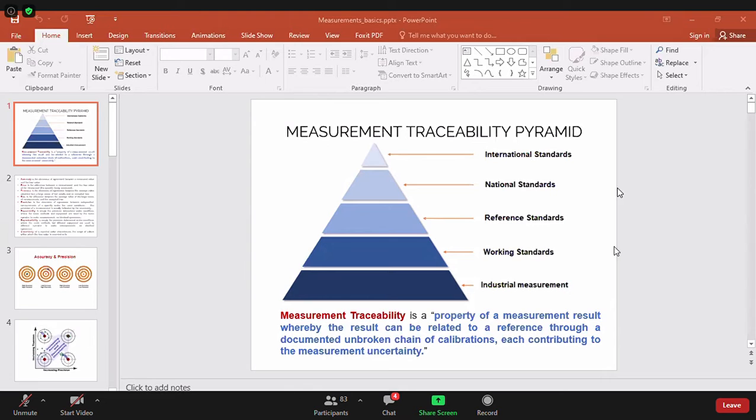Probably in your first year electrical... Shostik Kanjilal is saying that he cannot hear. Is it?